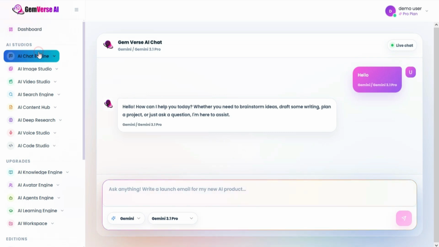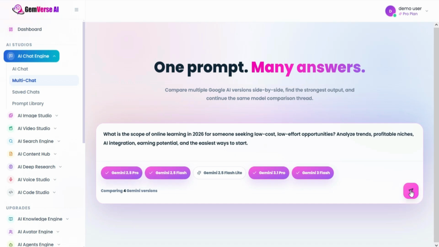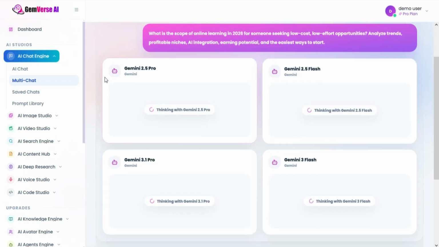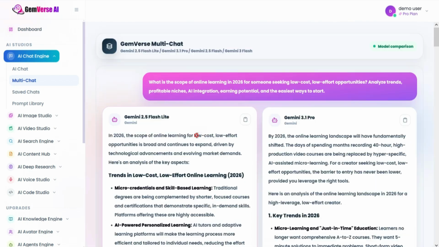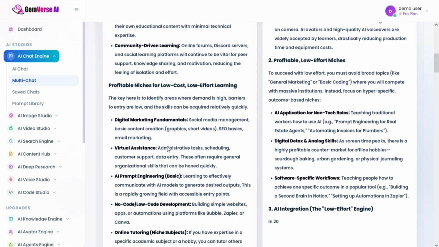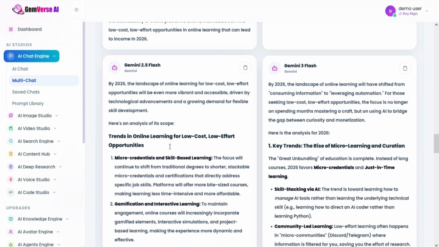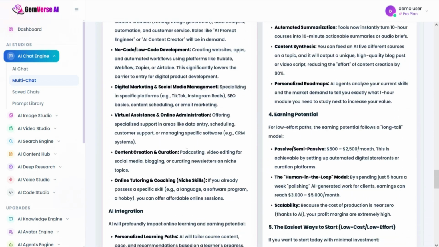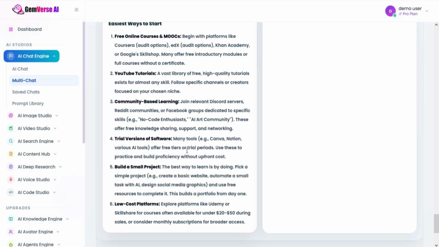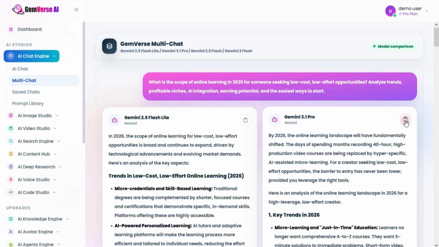Next, click on Multi-Chat. You can select multiple AI models. Enter your prompt in the chat box. You can compare responses from different AI models side by side. You can also copy any response you want to use.